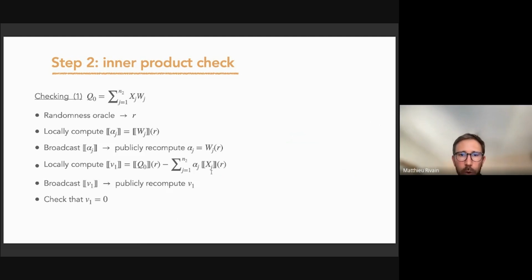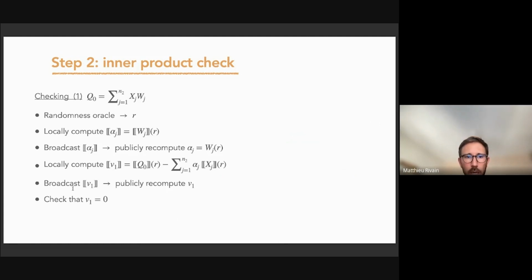And then we can compute this sum of alpha_j times the evaluation of polynomial x_j evaluated in R. This sum is supposed to equal the hint polynomial evaluated in R. So we compute the difference between those two, and if the hint was correct, we are supposed to get a sharing of 0 here.